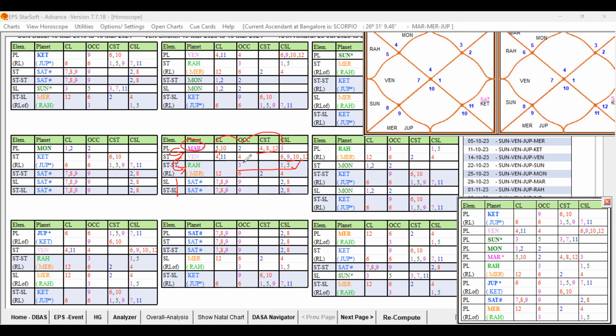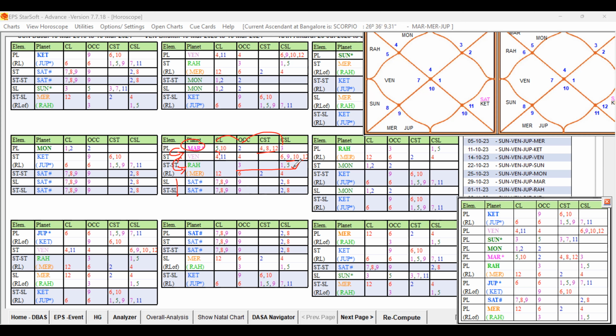So the 5th lord indicates some weakness, but that is further supported by the star lord of the star lord, and the sublord also favors 11 and 9. 5 and 2 are supported by 7, 9, 9, 2. Favorable grouping. So that way, the 5th lord is supported despite some weakness at the star level.